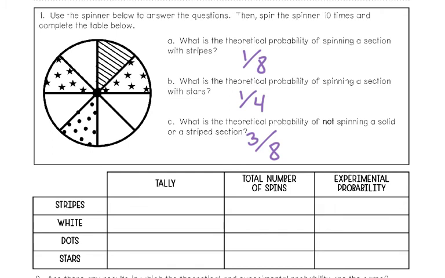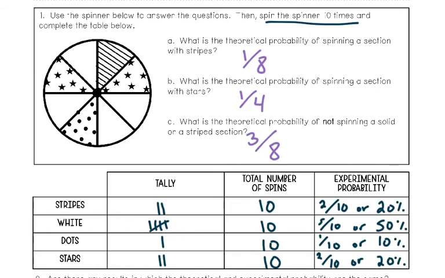But what we're actually going to do is spin the spinner 10 times and complete this table below. We'll tally up how many times we got stripes, white dots, or stars, and then we'll calculate the experimental probability by dividing the number of times we got it by the total number of spins, which will be 10. If you have a spinner like this and you can perform this experiment, go ahead and do that now. If not, you can just follow along with me in the video. I'm going to perform the experiment and you can see my results. So pause now if you can, and then press play when you're ready to check.